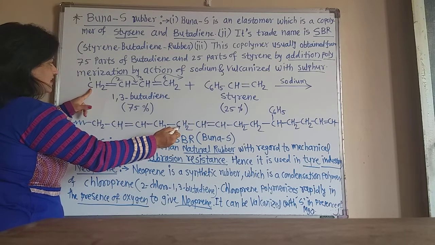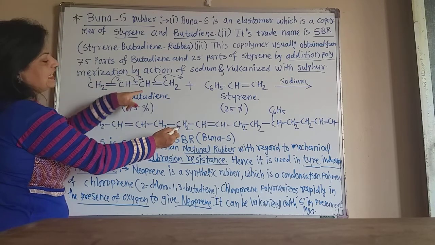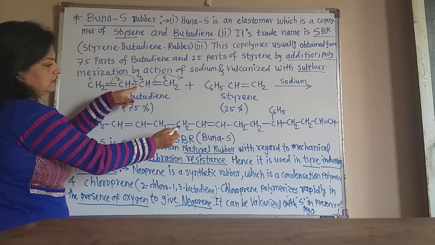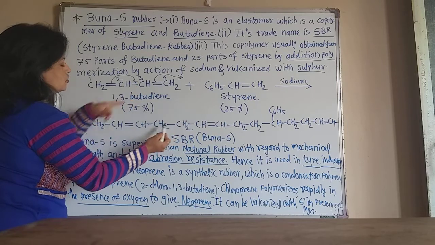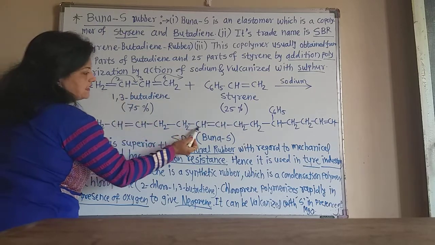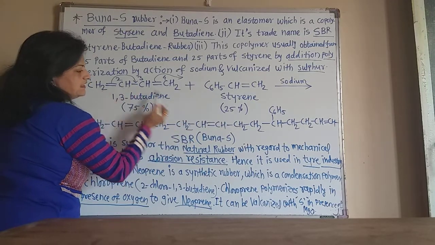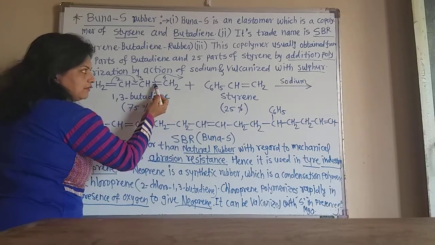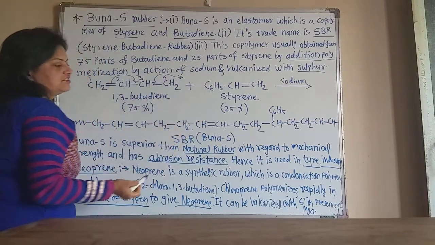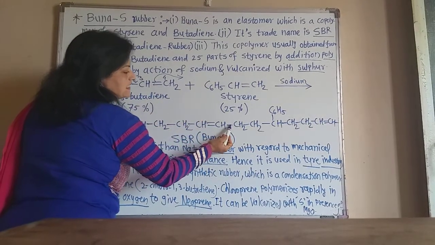Again there is a single bond because this attack shifts here. So there is CH2 single bond CH, and again here is the double bond. Again the double bond attacks on the styrene, so there is only a single bond.